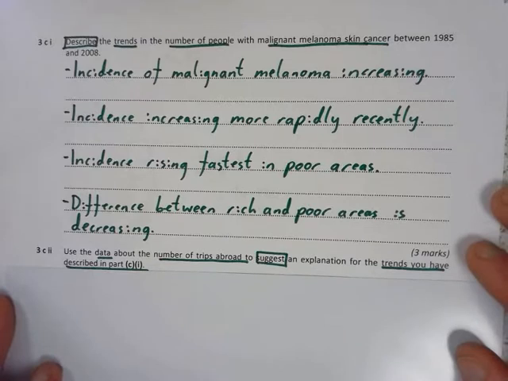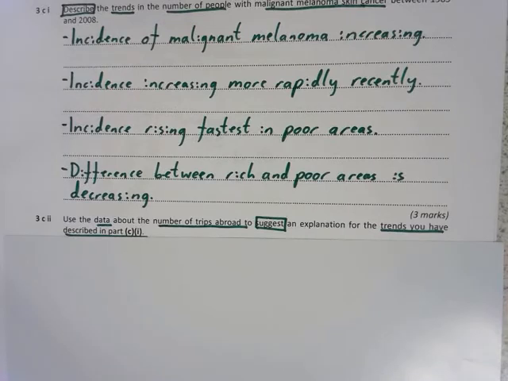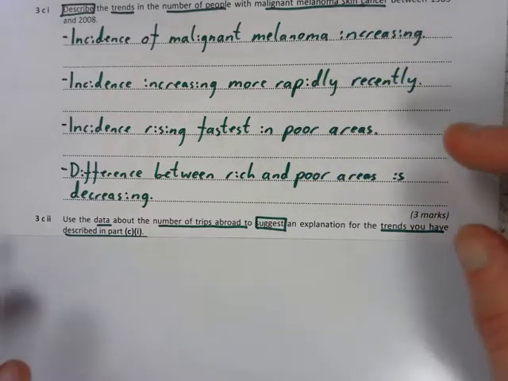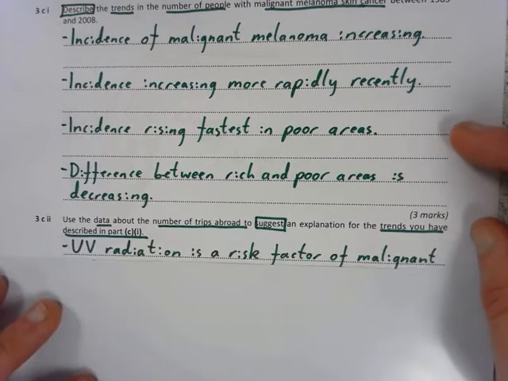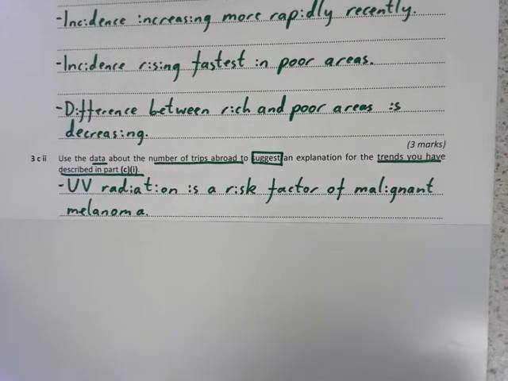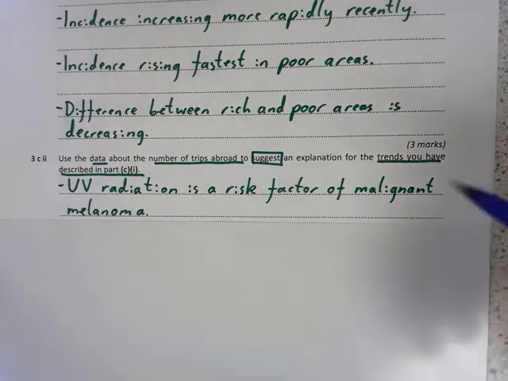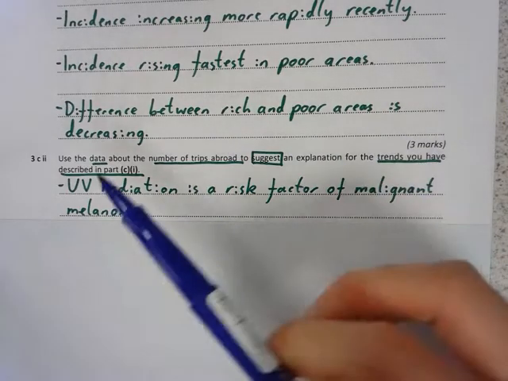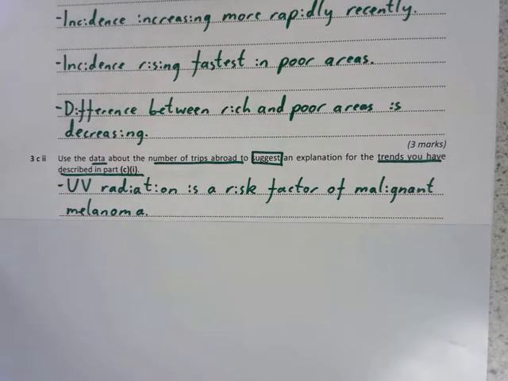Suggest an explanation for the trends you have described in part C I. So we're trying to suggest a reason for what we're seeing up here, what we've stated about the number of cases of skin cancer. First of all, what I want to say is that UV radiation is a risk factor of malignant melanoma. Remember, a risk factor is some sort of factor linked to the development of a disease. So UV radiation is linked to people developing malignant melanoma.